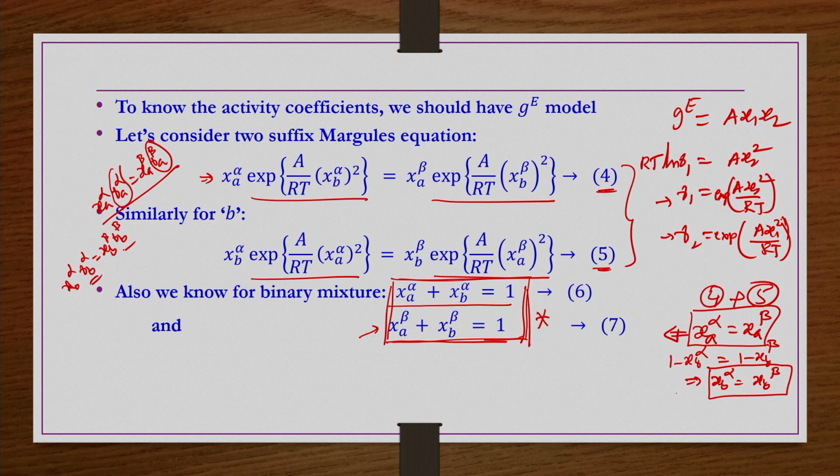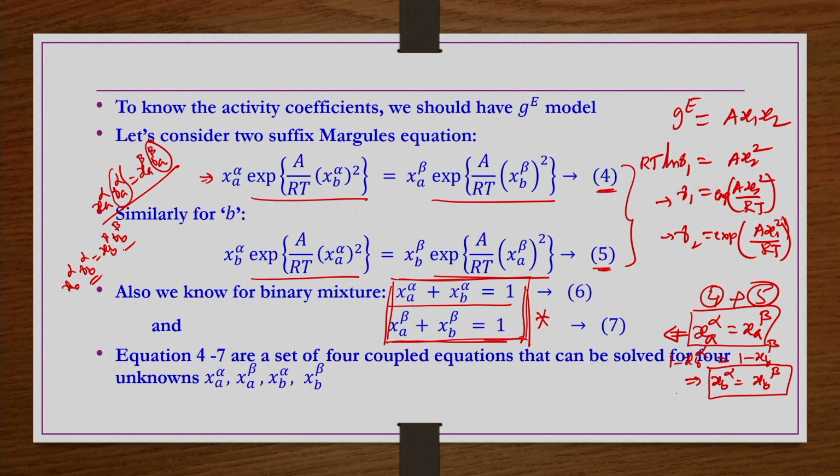That is the reason we have to do a trial and error solution and find values of XA alpha and XA beta which also satisfy equations 6 and 7, not just 4 and 5. We are going to see a few example problems on how to solve these equations.